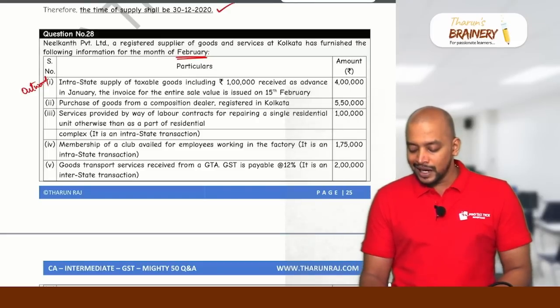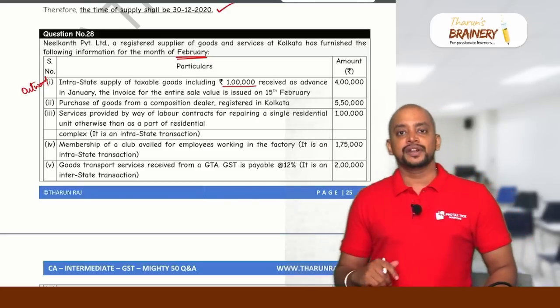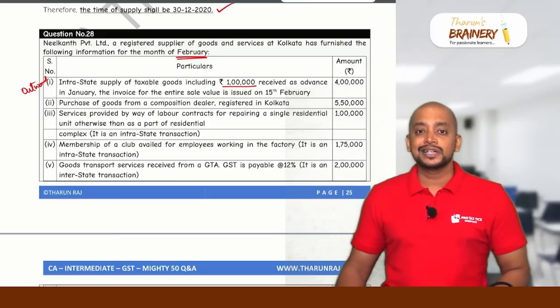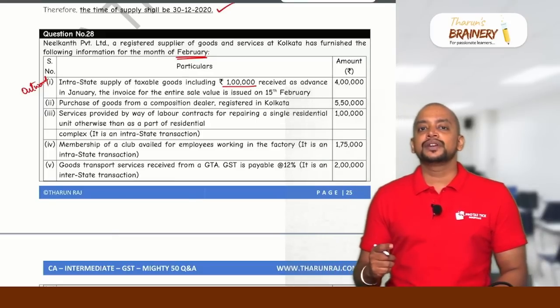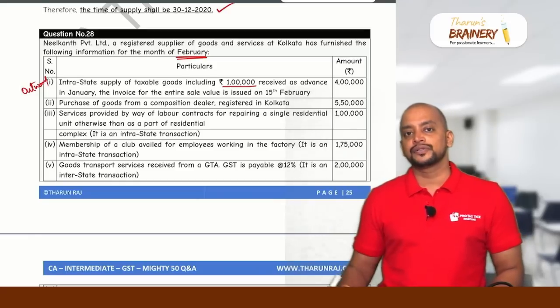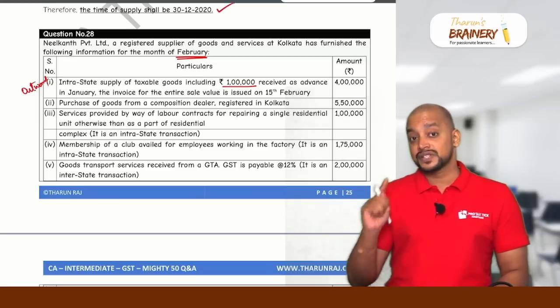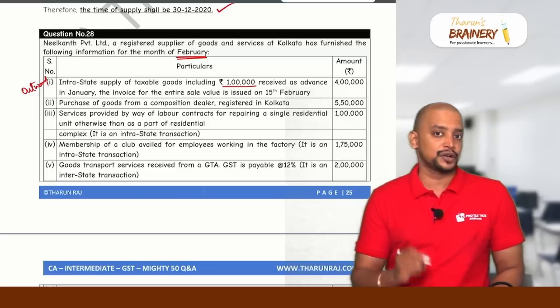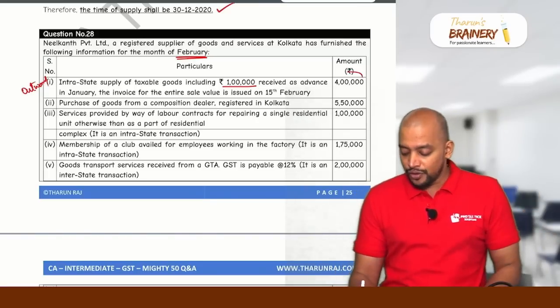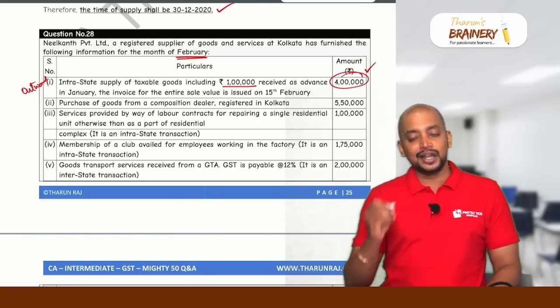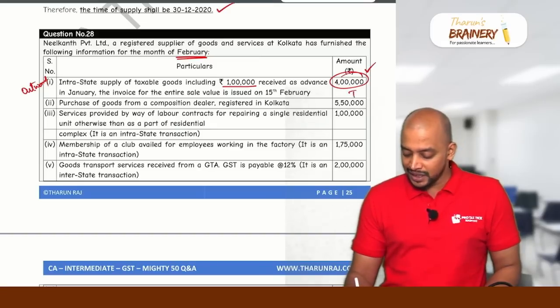Whether this 1 lakh will be taxed in the month of January? No. In case of goods, GST is not payable on advances. GST is payable on advances only in case of services. Here, 1 lakh is advance with respect to the goods, so GST would not have been paid in January. So for the entire 4 lakhs, GST will be payable in February only. So it will be taxable under FCM.